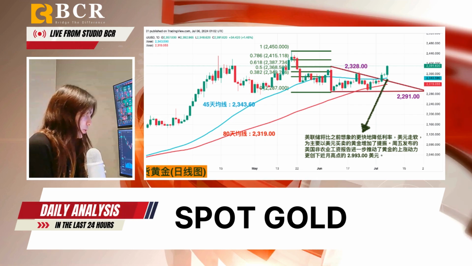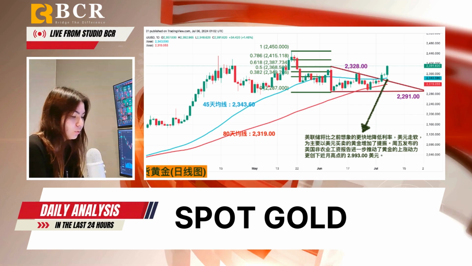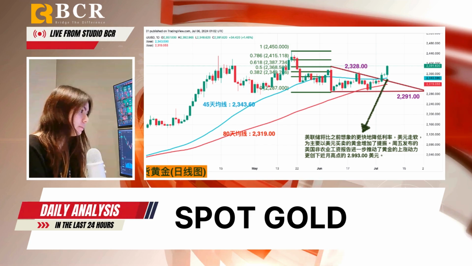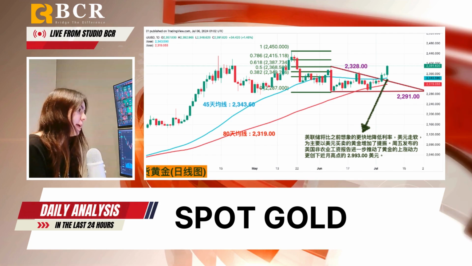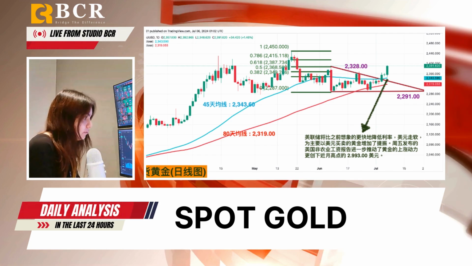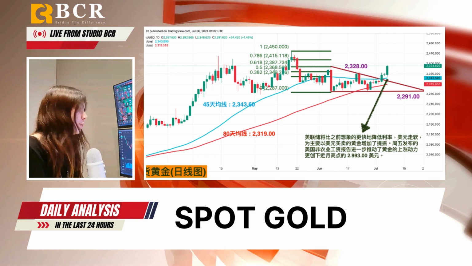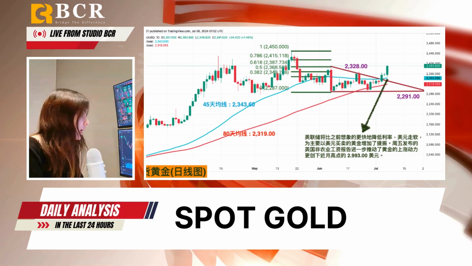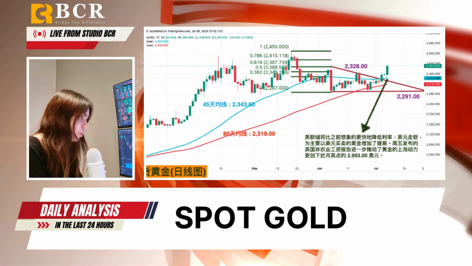The gold surged to a 6-week high of $2,393 last week, extending its upward momentum. The optimism of about a faster-than-expected Fed rate cut and a weaker US dollar contributed to this rise. The US non-farm payrolls report on Friday further boosted gold as the unemployment rate rose to 4.1%, its highest since November 2021. The rise in unemployment gives the Fed more reason to cut interest rates soon.